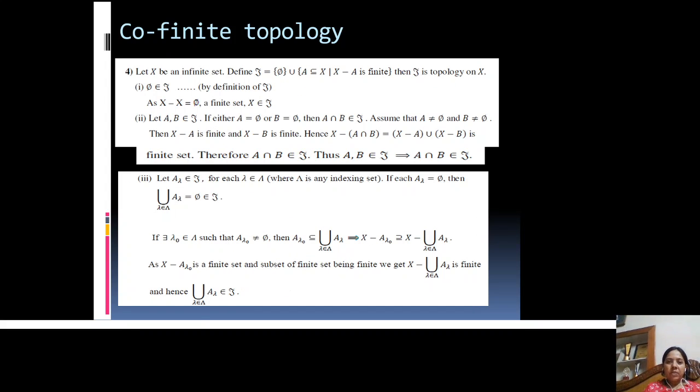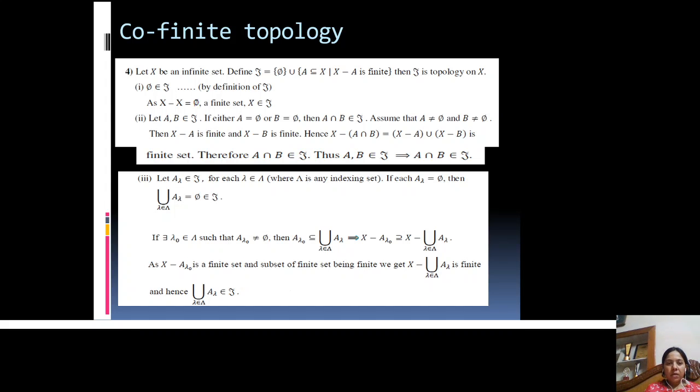Next important topology is the cofinite topology. Cofinite means complement finite. As is clear from its name, cofinite topology means tau contains all those subsets of X whose complements are finite, and this topology is always defined on an infinite set.